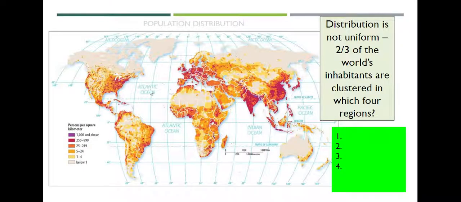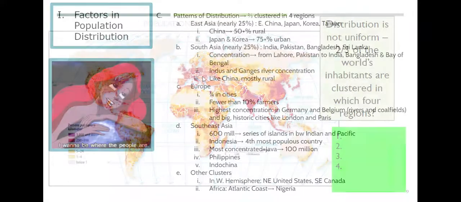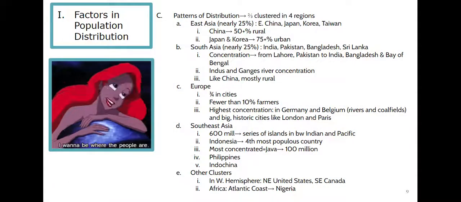So we're talking about Europe here. Okay, again, countries that you should know: the United Kingdom, which is where London is; France, which is where Paris is; and then we're talking about Germany. The population is very much along rivers, and then Belgium is here, pretty small. Those are kind of your key cluster areas for population. And then the 4th cluster is actually Southeast Asia.